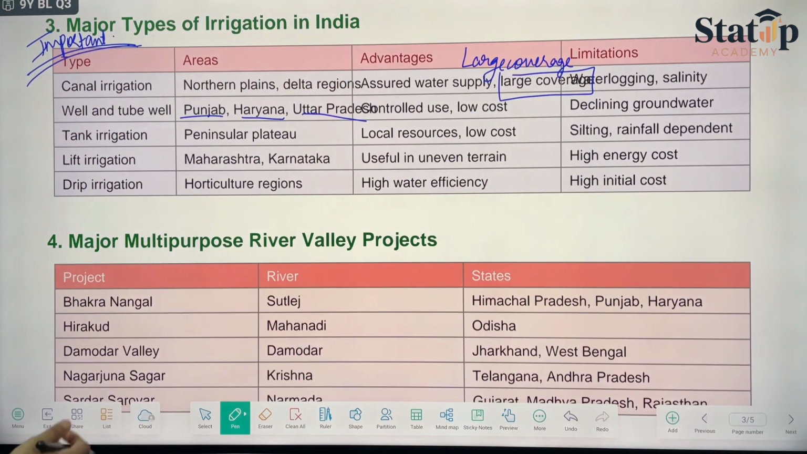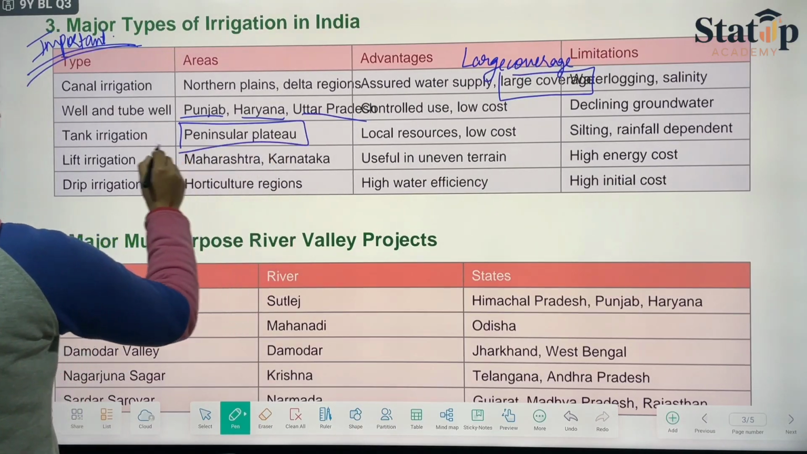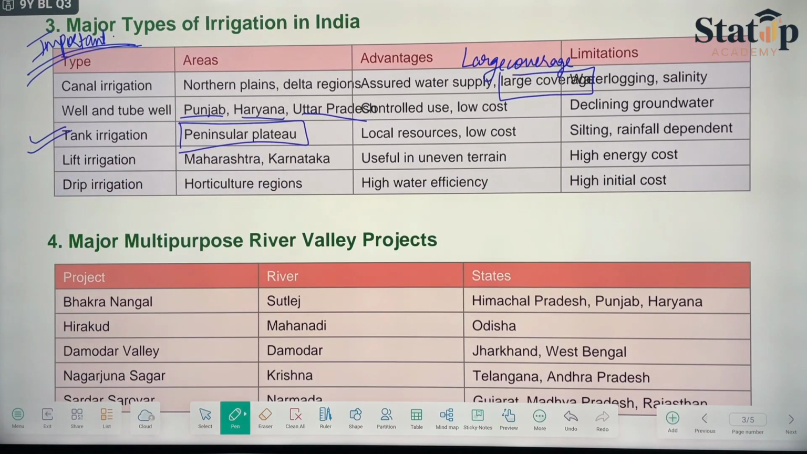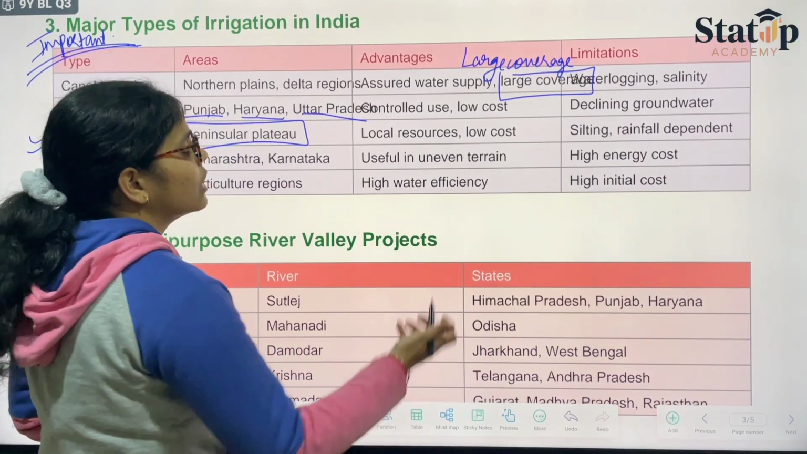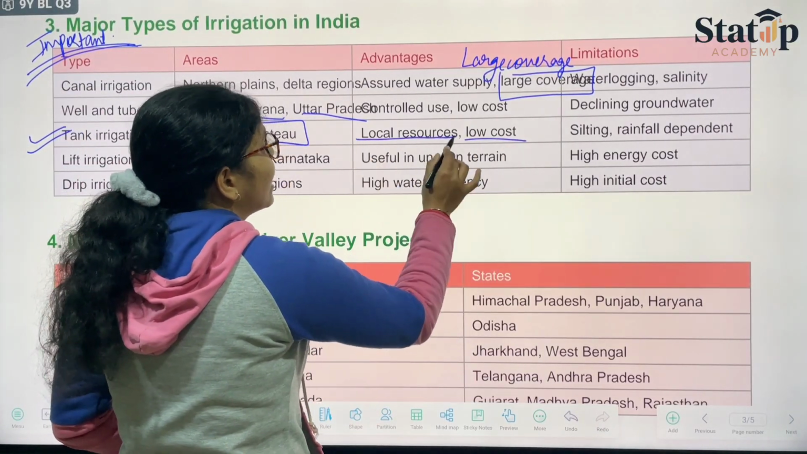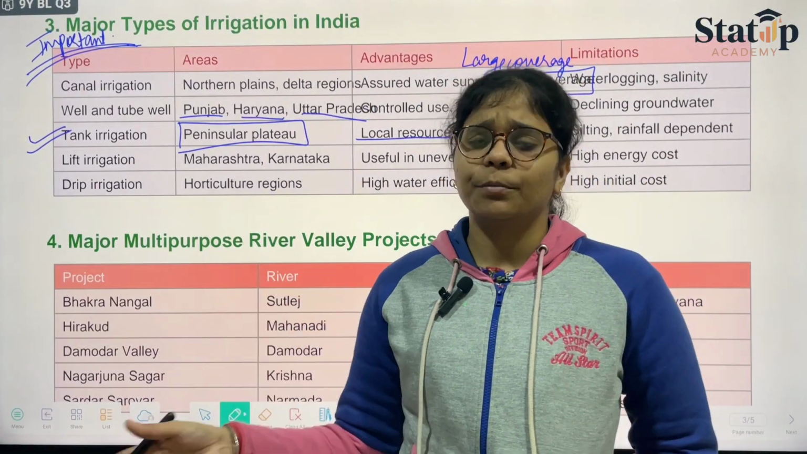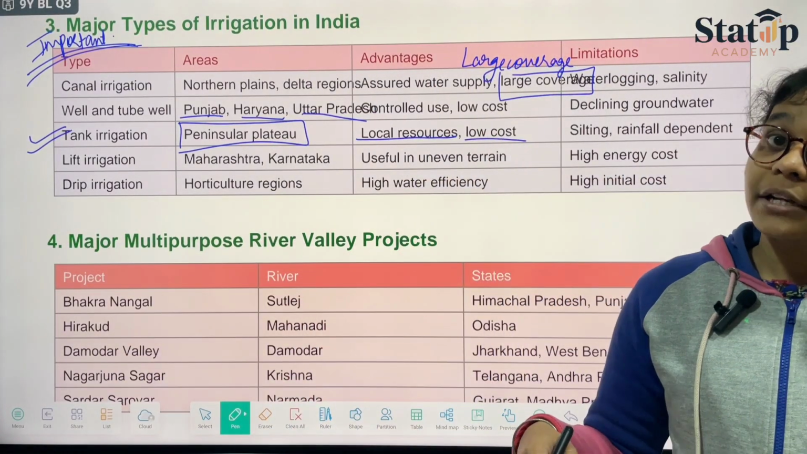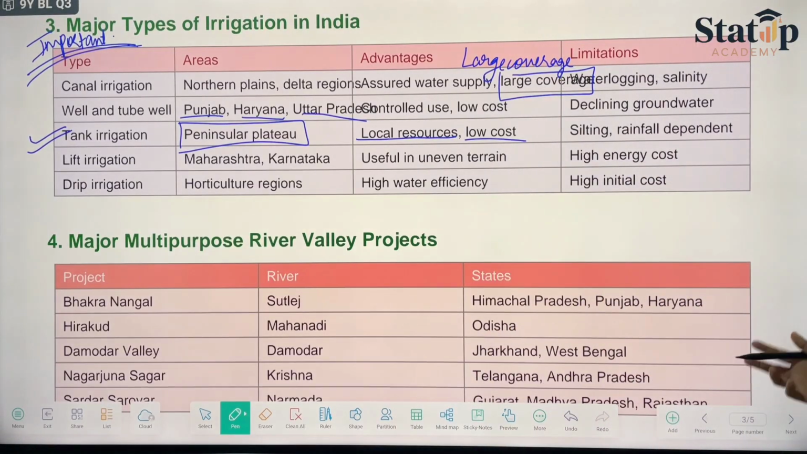Then we come to tank irrigation. Tank irrigation is found in the peninsular plateau. It could be an important type. What are its advantages? Again, it has low cost and local resources. Resources are very local, therefore it could be refilled and reused. But the problem is contamination again, so that has to be taken care of.